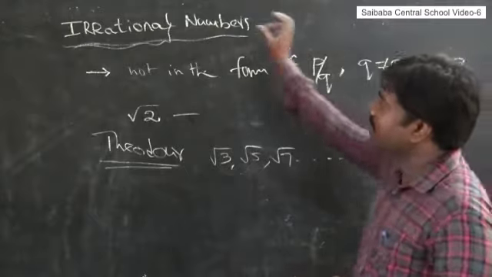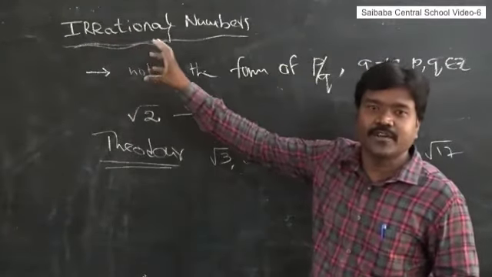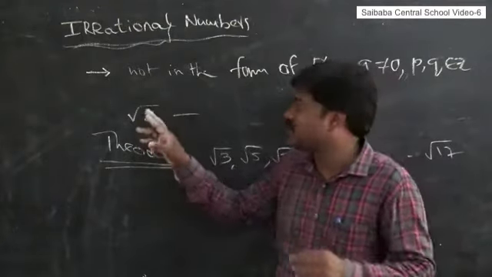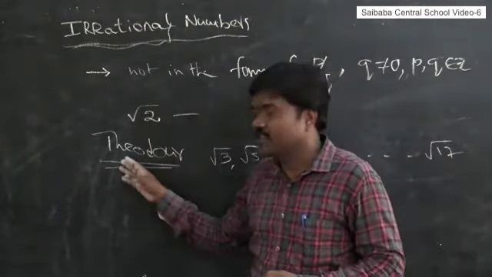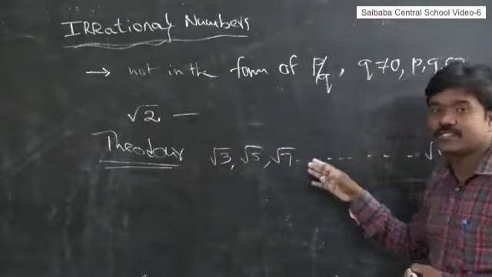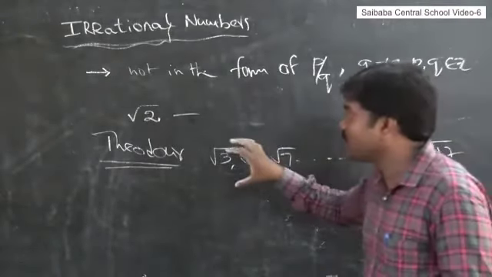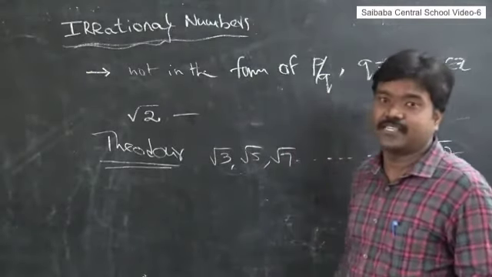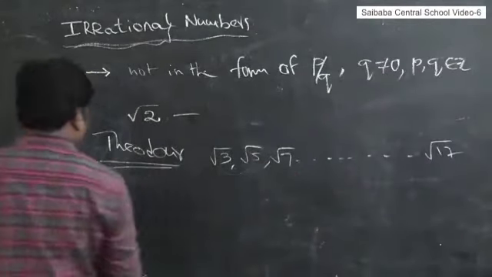Here, mainly, who gave this idea about irrational numbers? The Pythagoreans. And mainly the mathematician was Hipparchus. After Hipparchus, Theodorus gave root 3, root 5, root 7 and so on. Okay, this is about the second definition. What is the second definition of irrational numbers? Now I am writing that.